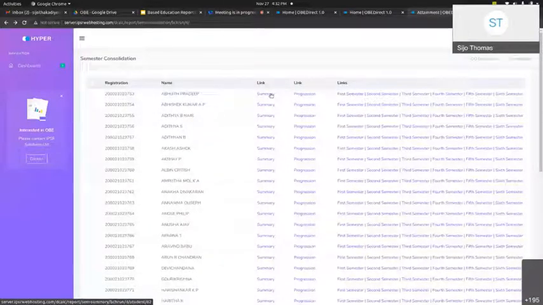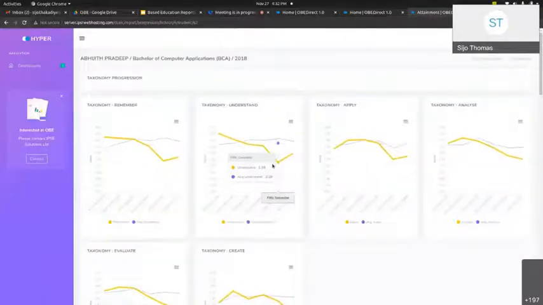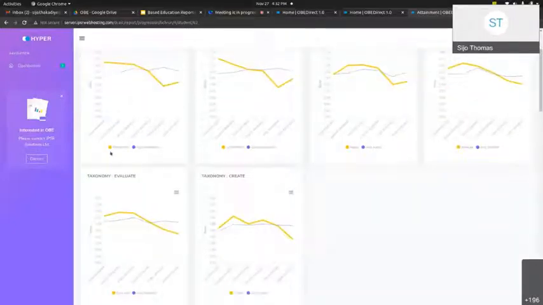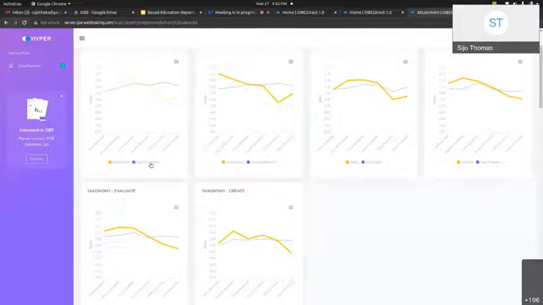The next thing will be the progression stage. The progression report shows how the student progresses each and every semester, and this is a semester report, and this is an average report, that means class average.